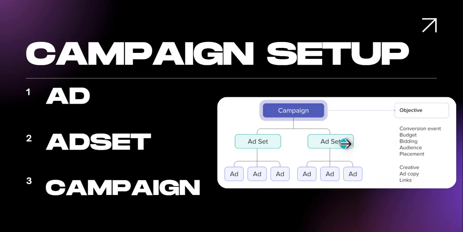For the ad set level, we'll be working on the first thing, conversion. The conversion event is what we are targeting to achieve. In our case, we are targeting to get them to submit the form. For the budget, that's the amount of money we want to spend. For the bidding, we usually don't need it for this purpose, it's just for competition. When it's a competitive situation, bidding is usually used, but in our case, we're not using that.